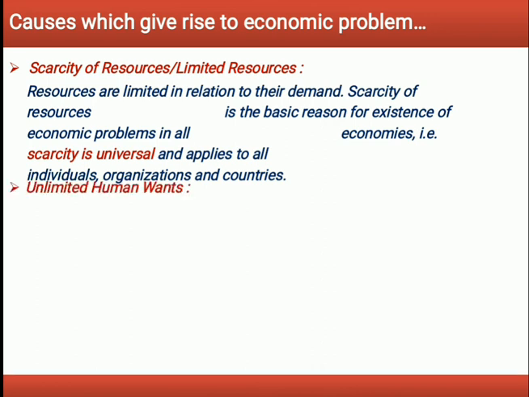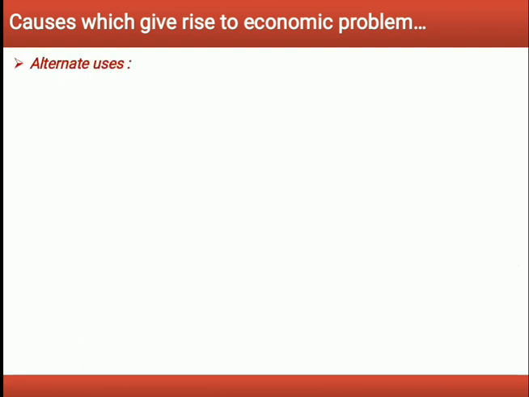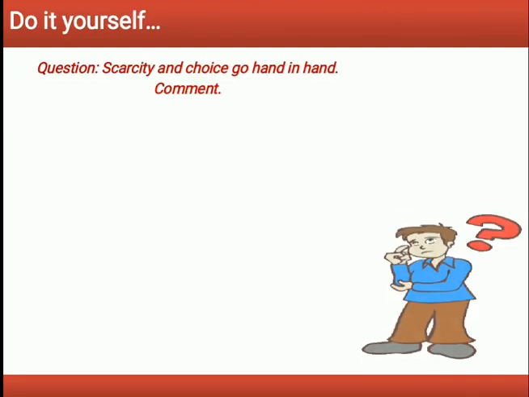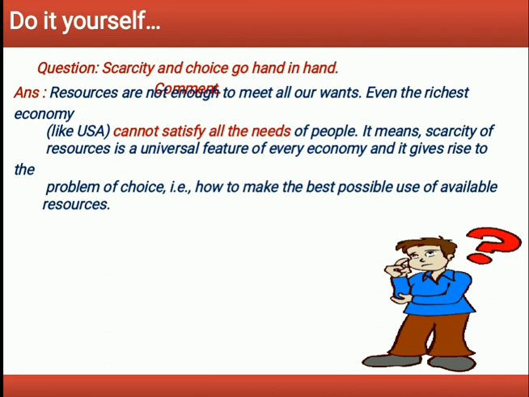And the main important point is scarcity and limitation of resources. Resources are limited and wants are unlimited. This situation is called scarcity. And resources have alternative uses. The meaning of alternative use I have discussed in my previous lecture. And the question arises here: do scarcity and choice go hand in hand?